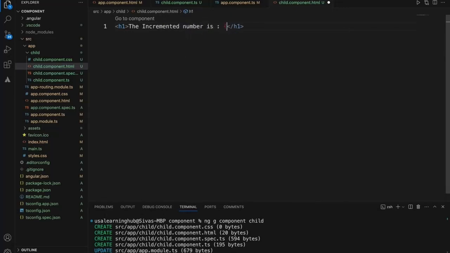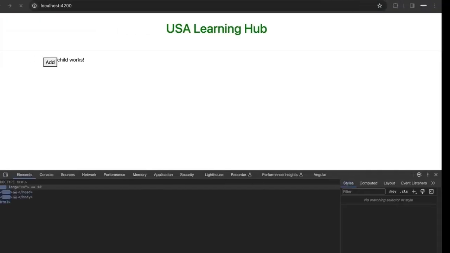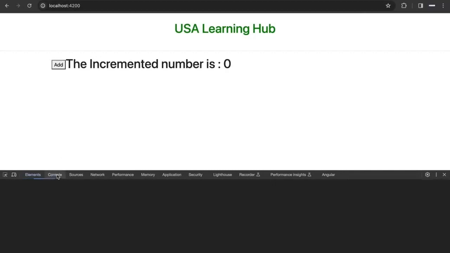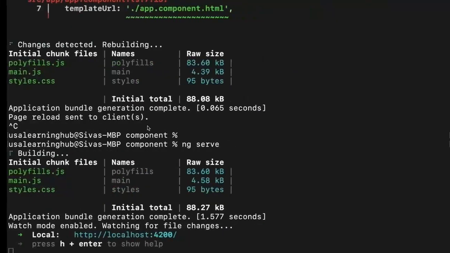Incremented number is, we are printing. Okay, now every time when I click this, the number is going to change. Okay, now let's see ngOnChanges.